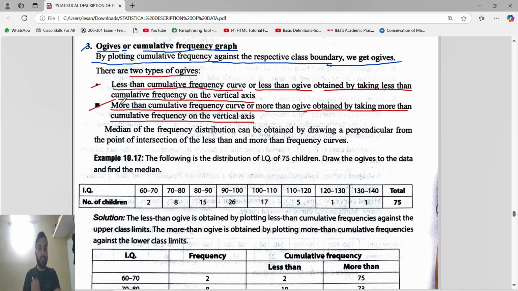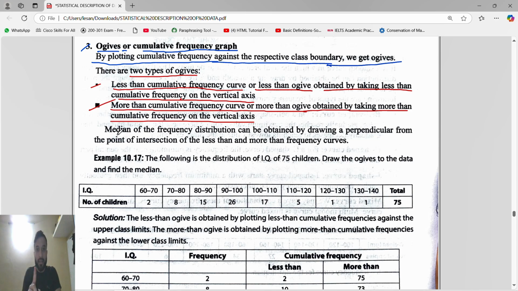Guys, in the examination they will ask which graph we represent on the vertical axis. Only OGs can be represented on the vertical axis. Horizontal is the x axis, vertical is the y axis. For all other graphs we have to use both the horizontal axis and the vertical axis, the x axis and y axis.